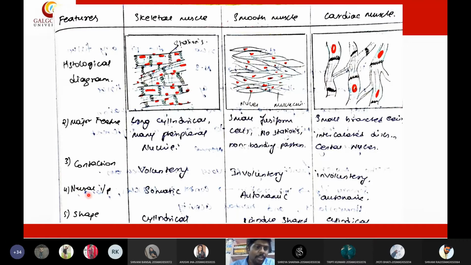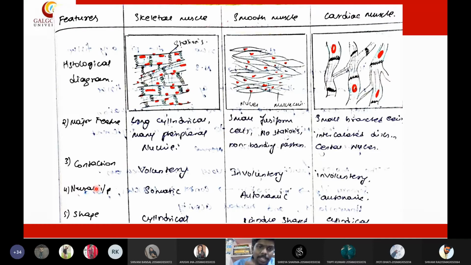Then coming to the neural input. Okay, students, in our body we have two types of nerves. One is the autonomic nervous system and the second is the somatic nervous system, or peripheral nervous system.